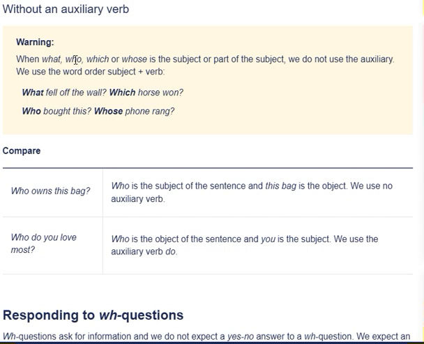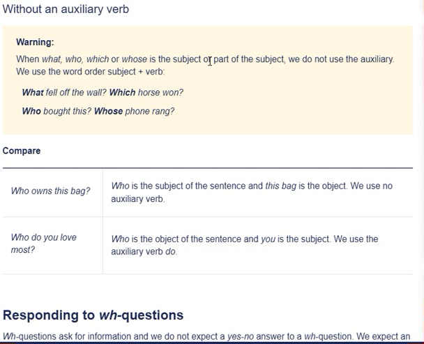We need to keep in mind that when using what, who, which, or whose, we may run in some situations when they are actually the subject. So when they are the subject, we don't really need an auxiliary verb. Okay, it's a very specific case where we're asking about the subject and not something else.